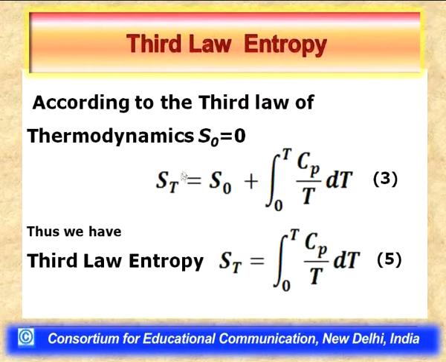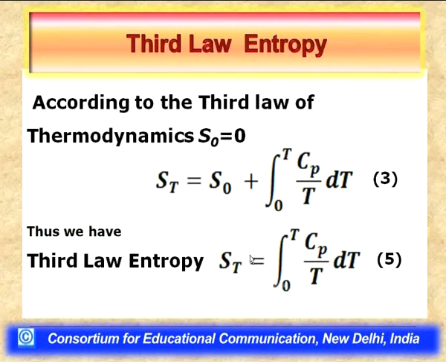So, if we make use of the third law of thermodynamics in equation 3 and put S0 equal to 0, we get the entropy of a substance at temperature T, which can be evaluated by evaluating the integral 0 to T Cp by T dT.